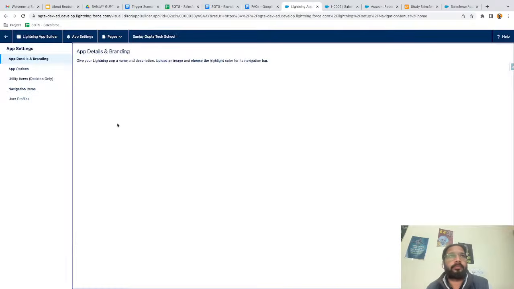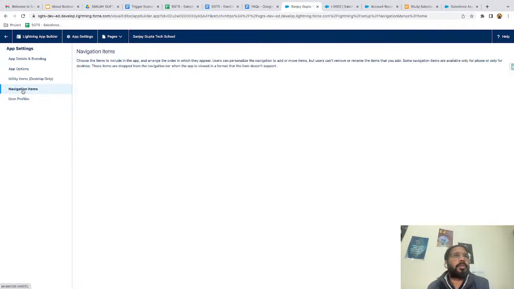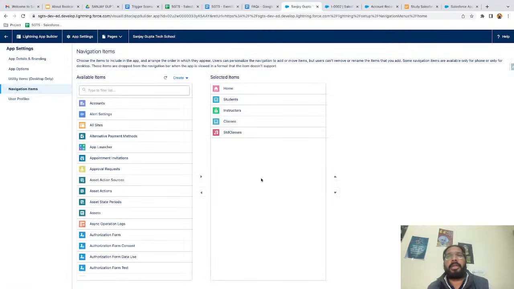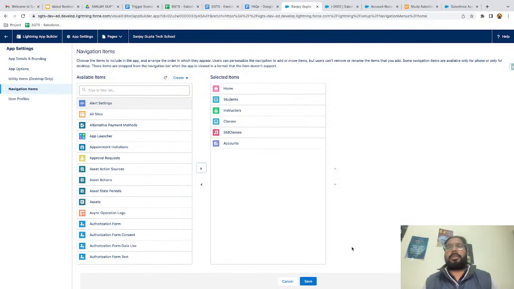So it's loading, it is taking some time. Let me just refresh the page again. So if I go to navigation items, and if you add anything, say I add accounts, at the bottom you will see the save button. It is available at the bottom center, right? So this way you can modify.